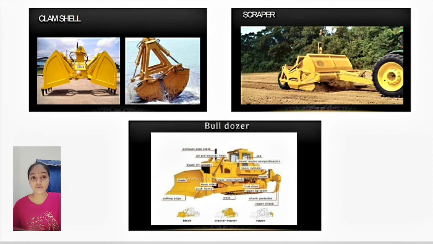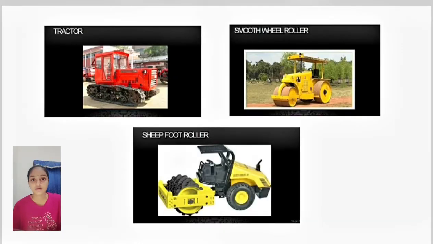Scraper, unique machine for digging and long distance hauling of plowable materials. Bulldozer. Bulldozers are mainly used for the following operations: for spreading the earth field, for opening up pilot roads through mountainous and rocky terrains. Tractors, multi-purpose machines used mainly for pulling and pushing the other equipments.